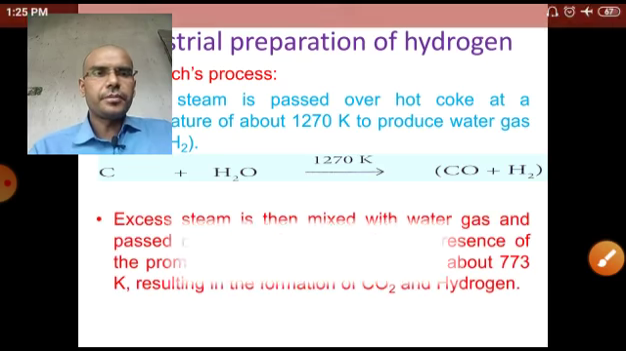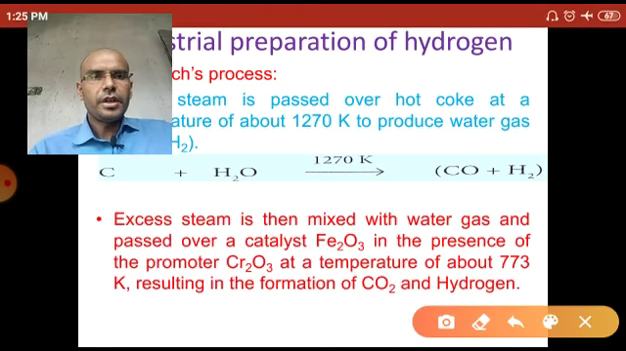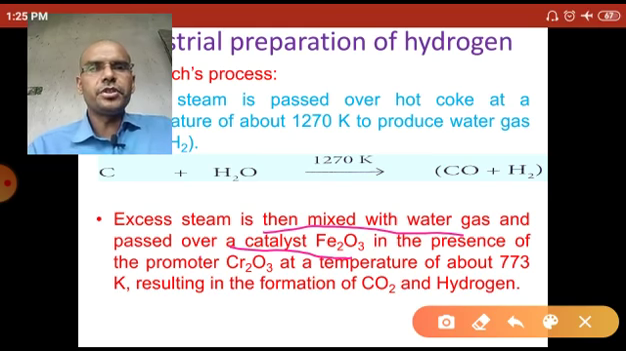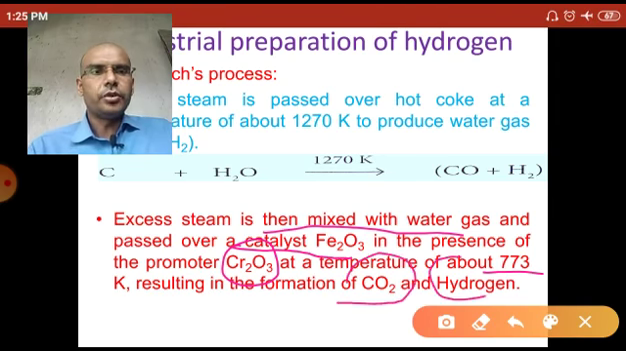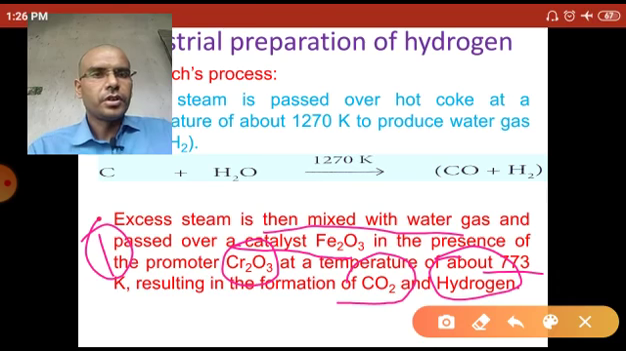Now in the second step, excess steam is mixed with water gas and passed over a catalyst, ferric oxide, in the presence of a promoter, chromic oxide, at the temperature 773 Kelvin, resulting in the formation of carbon dioxide and more hydrogen gas. So the second step is a catalytic oxidation of the carbon monoxide.